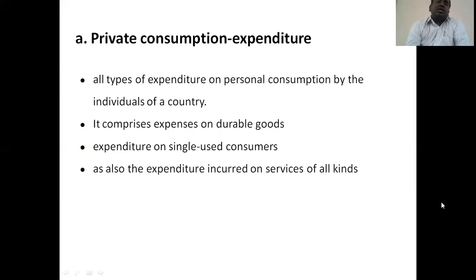Then expenditure on single-use consumer goods. That means they are going to consume regularly, like milk, vegetables, groceries. All these things are expenditure made on single-use consumer goods. Then also the expenditure incurred on services of all kinds, including fees, commission, charges paid, maybe to lawyers, to doctors, or to any others from whom they avail the services.